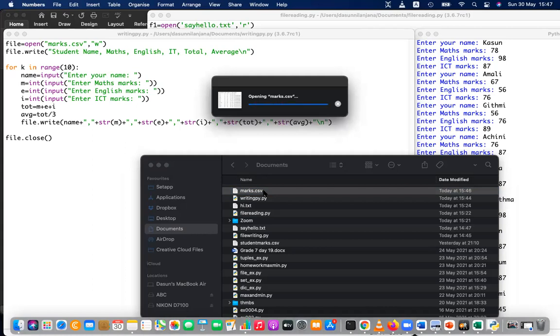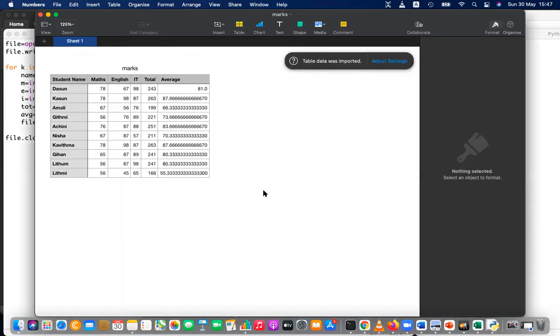Everything is now well organized in cells. You can see the headings, student name, maths, English, IT, total, average, and the marks as well as the values.